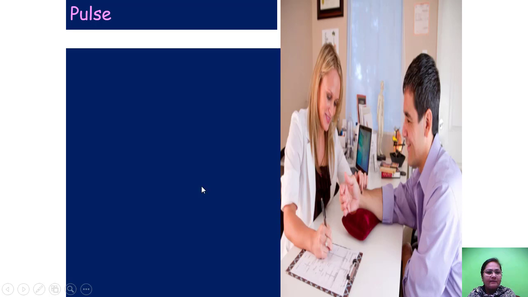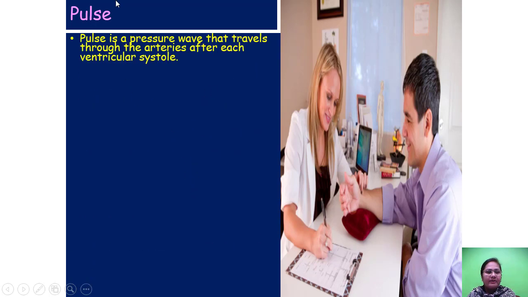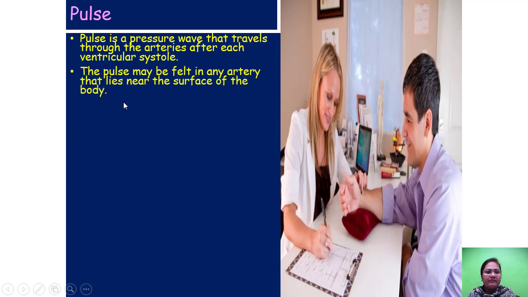Now what is a pulse? Pulse is a pressure wave that travels through the arteries after each ventricular systole. When you go to the doctor, the doctor first checks the pulse. The pulse may be felt in any artery that lies near the surface of the body. The radial artery at the wrist, now this is the wrist, is most commonly used to feel the pulse.